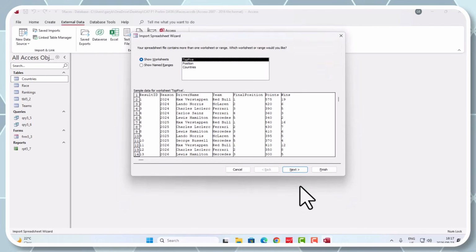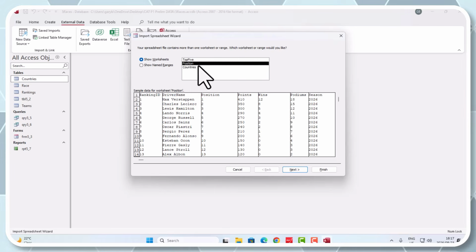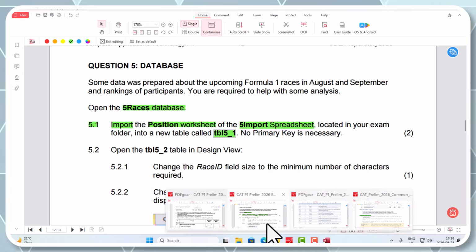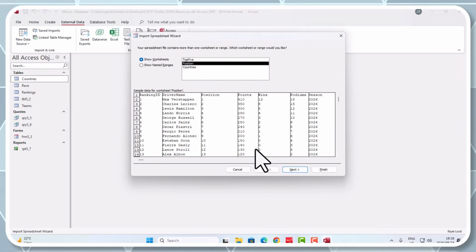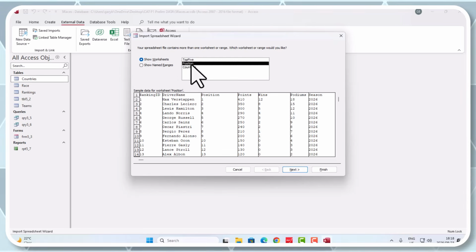Let's go OK. Again, we are looking for which worksheet, and you saw me make special emphasis on position. They wanted the position table. Let's check here. There we go, the Position worksheet. Can you see that? We're happy with that. We don't have to change anything here because that's just showing you an example of what is picked up in that position worksheet in MS Excel. Let's go next.